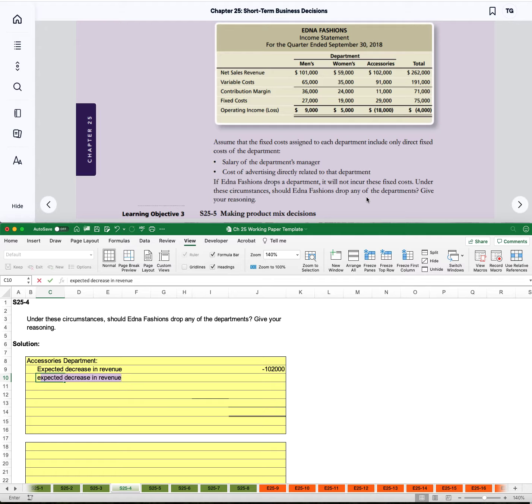What would be the expected decrease in total variable costs? And variable costs would decrease by $91,000.